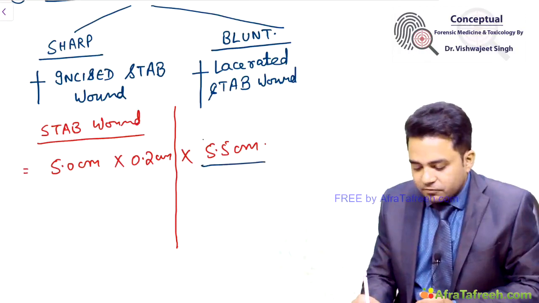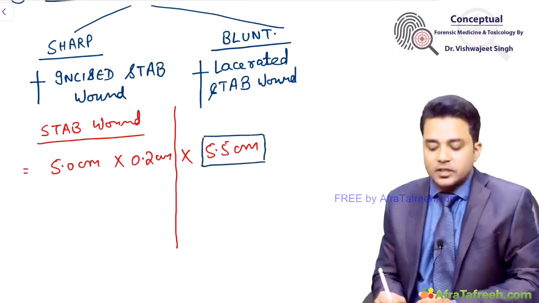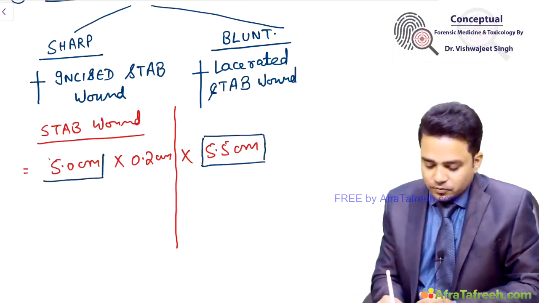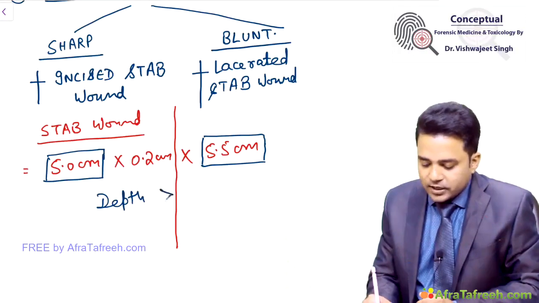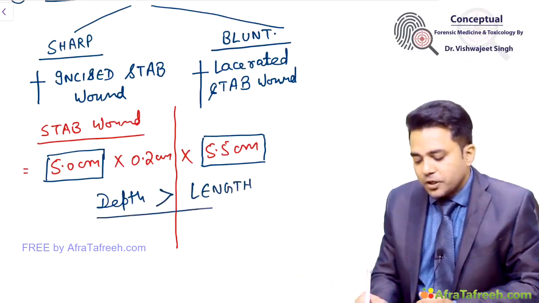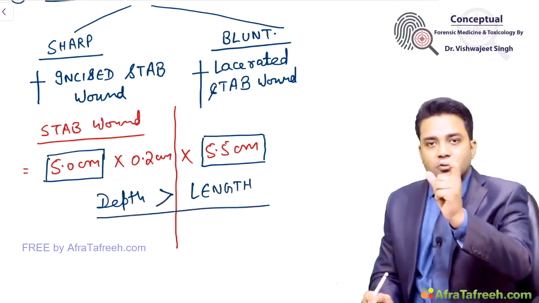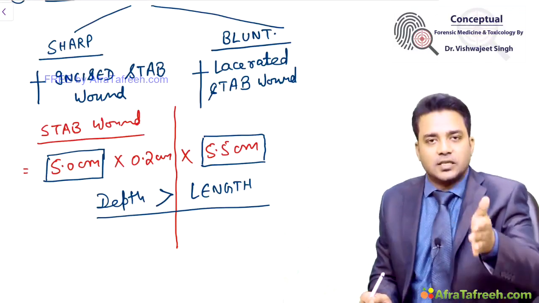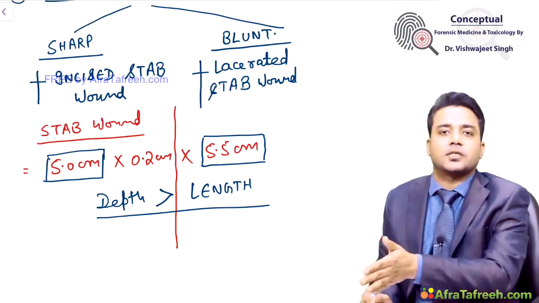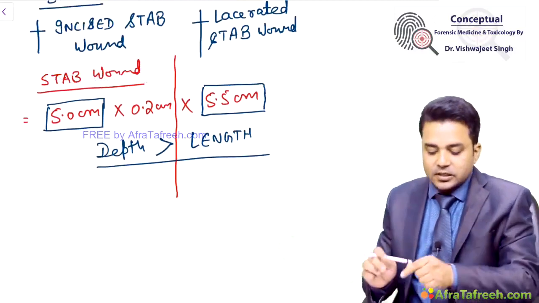Whenever the depth of a wound is more than length of a wound, we say the wound to be a stab wound. And based on the margins, the wound is categorized as incised stab wound or lacerated stab wound. So let us see the differences.